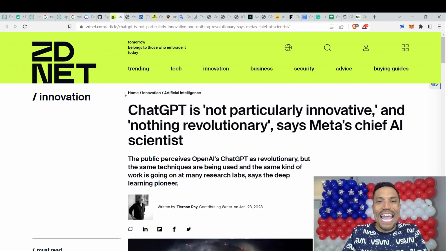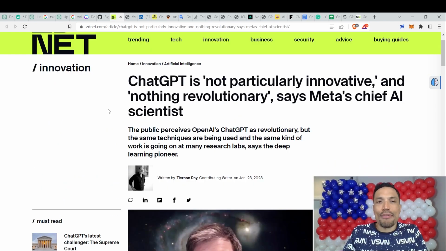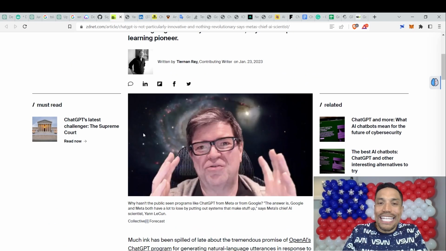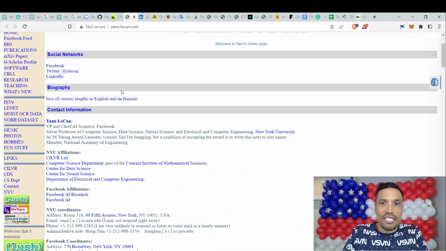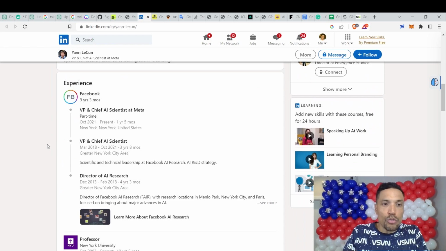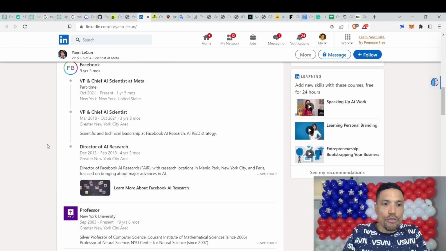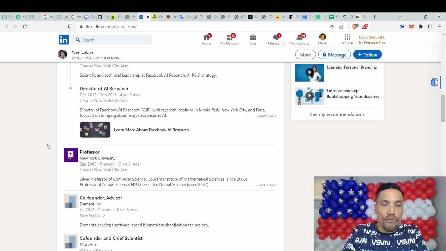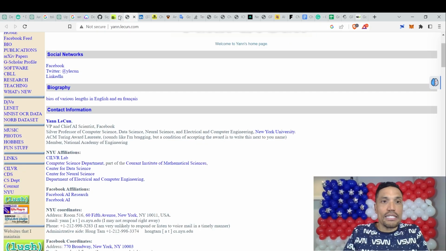Meta's chief AI scientist states that ChatGPT is not particularly innovative. The public perceives OpenAI's ChatGPT as revolutionary, but the same techniques are being used and the same kind of work is going on at many research labs, said the deep learning pioneer Yann LeCun. This is his website right here. He's been VP and Chief AI Scientist at Facebook since October of 2021. He's worked at Facebook for 9 years, director of AI research, professor at New York University. So he knows what he's talking about, at least halfway there, right?